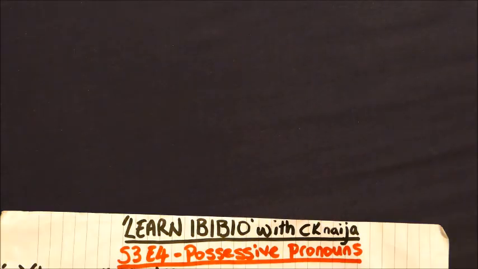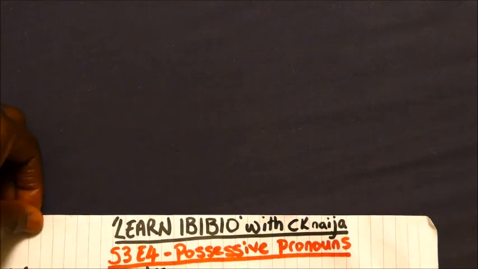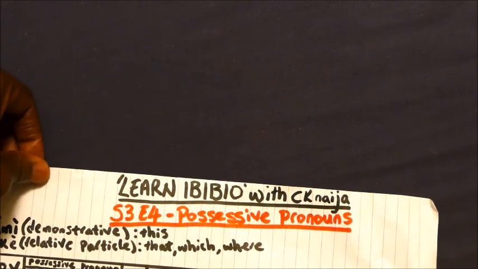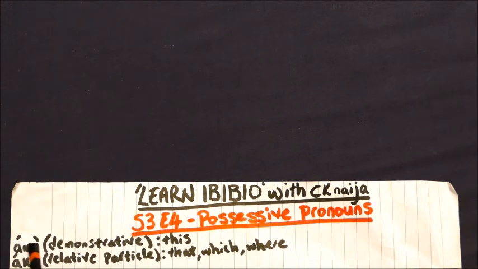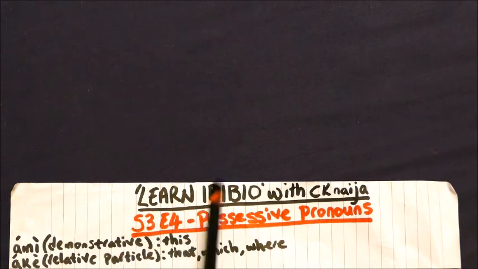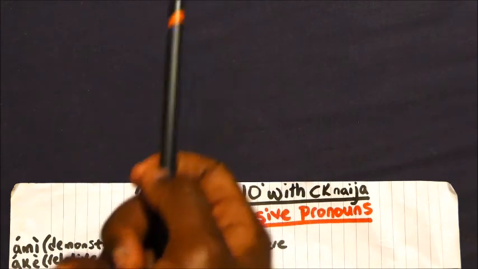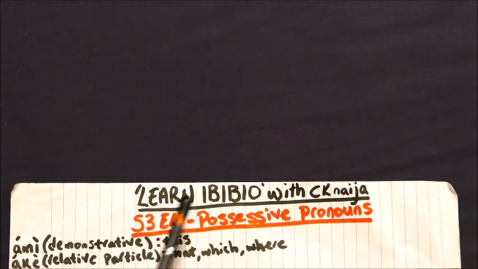Just before we get into possessive pronouns, there are two words that we're going to need to know and understand in this lesson. The first of those two words is ami, with a high tone and a low tone, and that is a demonstrative, meaning this. For example, this car, this bed, this ruler, this pencil.